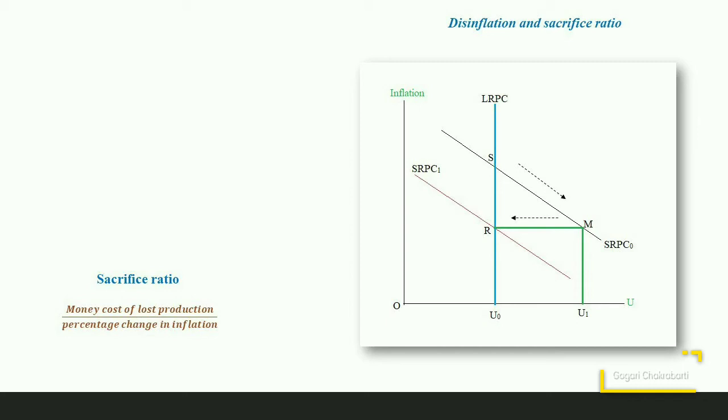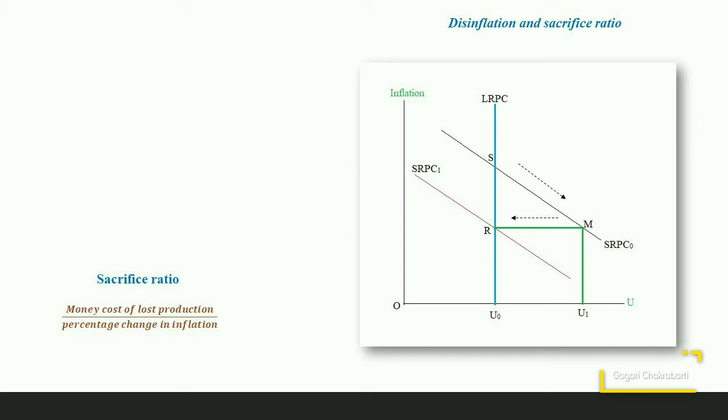As the contractionary monetary policy is taken, then immediately unemployment will rise in the economy above the natural rate of unemployment. So that in the short run, the economy moves down along the short run Phillips curve SRPC0 from point S to point M.